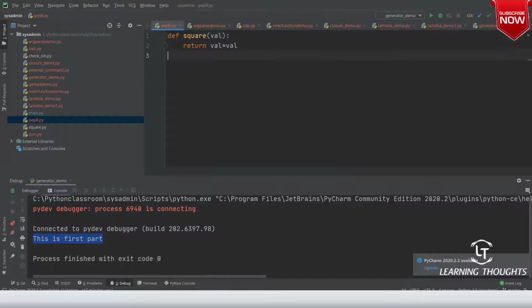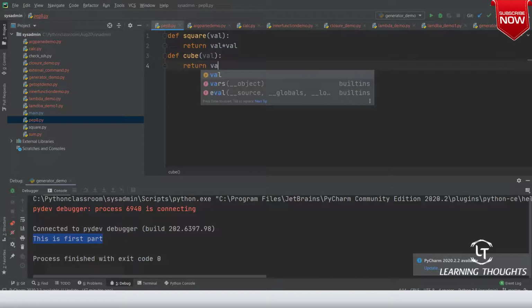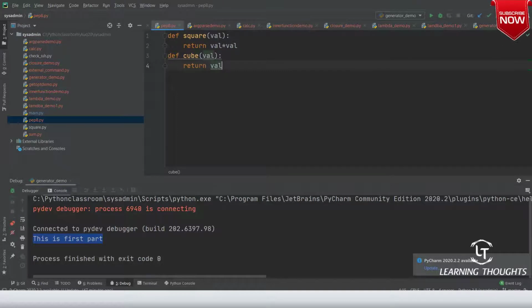And then define cube of val and then return val star star 3.